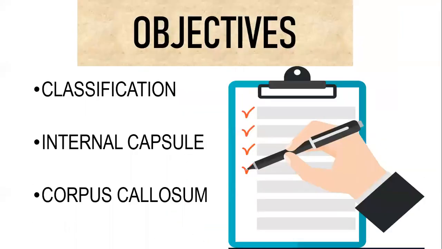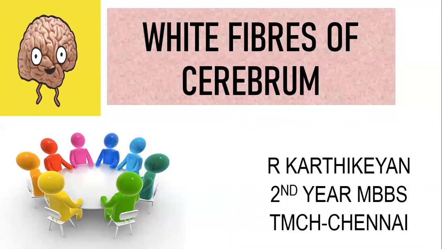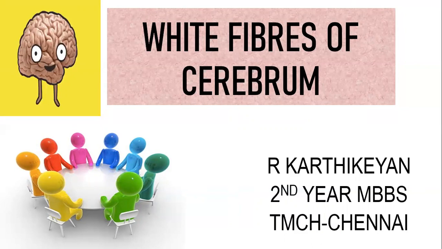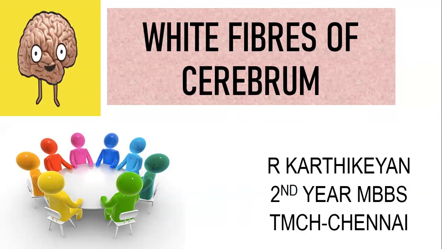Before that, what are these white fibers? You all know the cerebrum has an outer region and an inner region. The outer region is gray matter, and the inner region is white matter. Gray matter is made up of a collection of neuronal cell bodies, and the white matter is made up of myelinated nerve fibers.